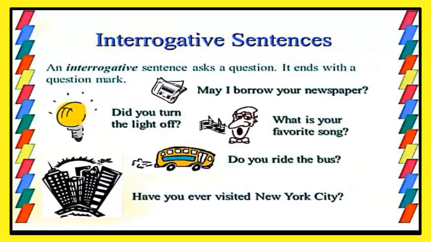At last, we will talk about interrogative sentences. Most of you are familiar with it and it is going to be quite easy for you. An interrogative sentence asks a question. It ends with a question mark. For example, may I borrow your newspaper? Did you turn the light off? Third, what is your favorite song? Fourth, do you ride the bus? In the last, have you ever visited New York City?